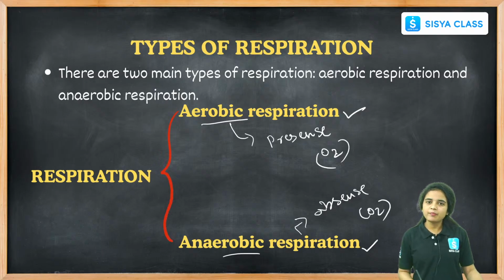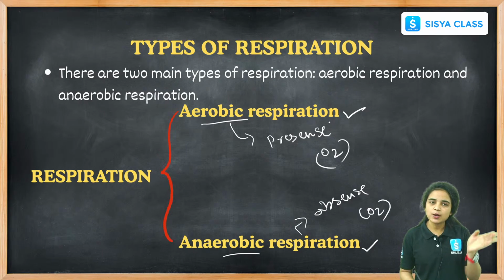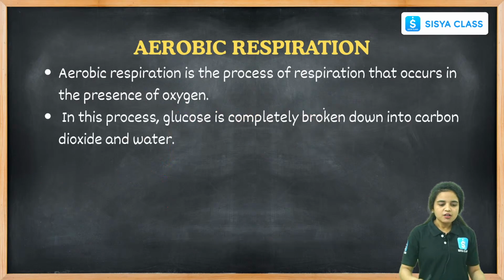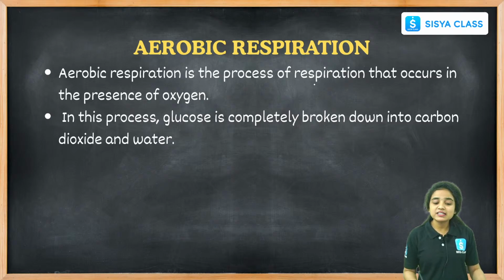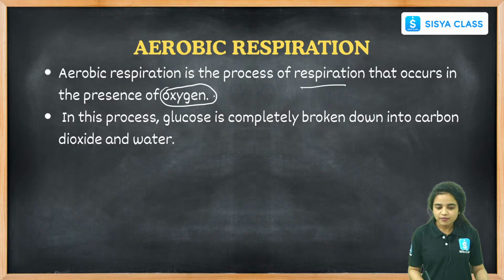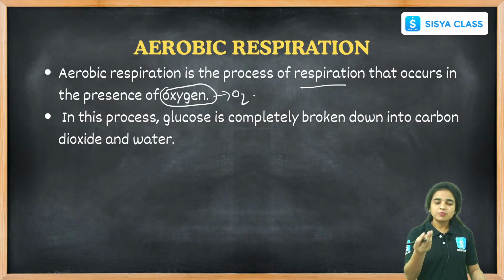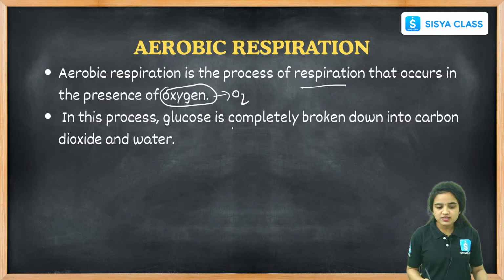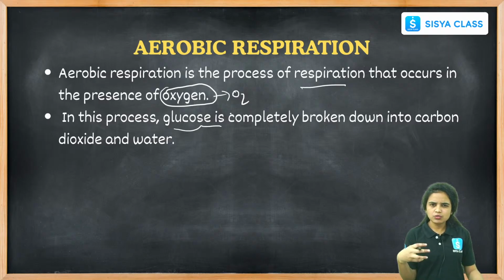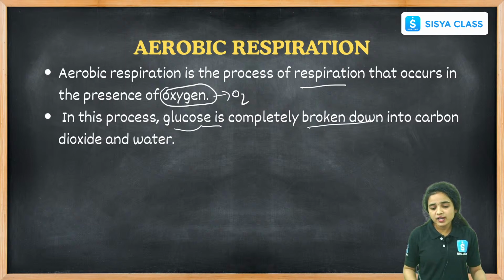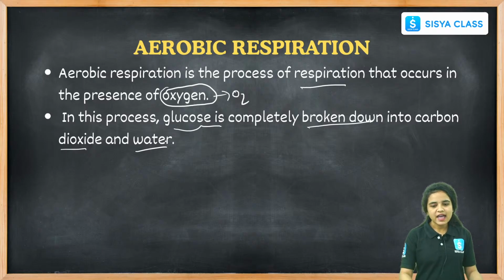These are the two important things you have to remember about aerobic and anaerobic respiration. Aerobic respiration is the process of respiration that occurs only in the presence of oxygen. In this process, the glucose present in the food in our body is completely broken down into carbon dioxide and water.